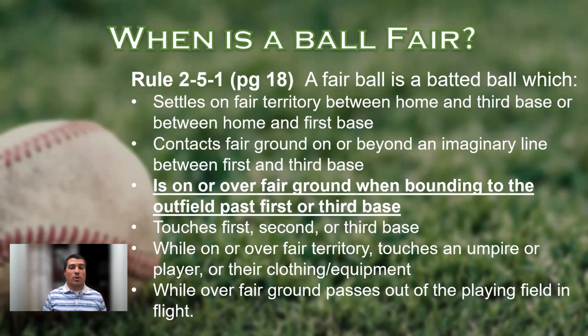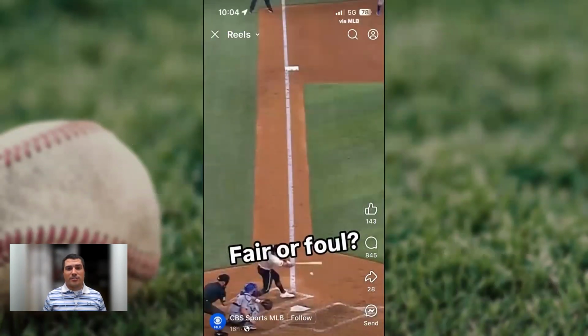Okay, so let's dissect what this means. Bounding ball simply means a ball that has touched the ground. It is no longer in flight. Past first or third base simply means where the ball is in relation to the front edge of that base. And if you haven't already guessed it, this is the wonderful fair-foul call that surely you've seen because it did go viral. So let's take a look at this and see how it is fair or foul.